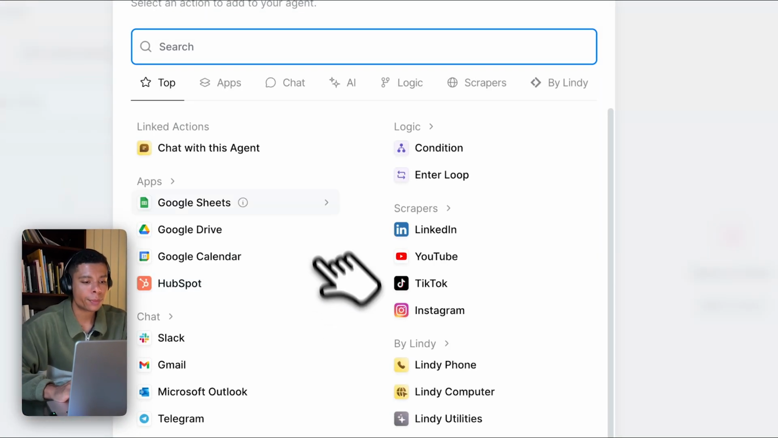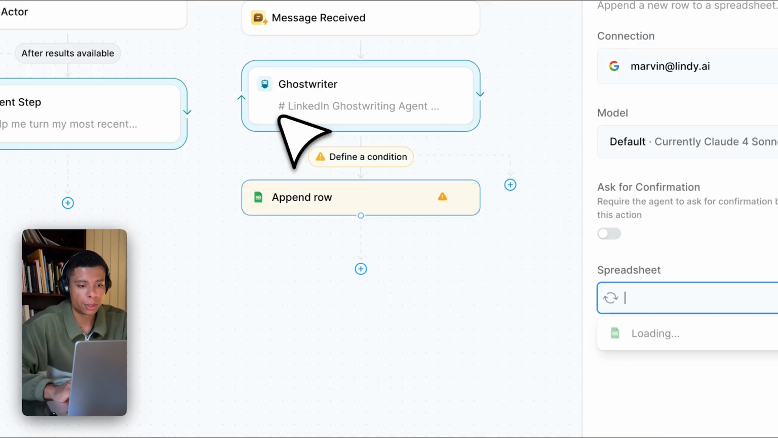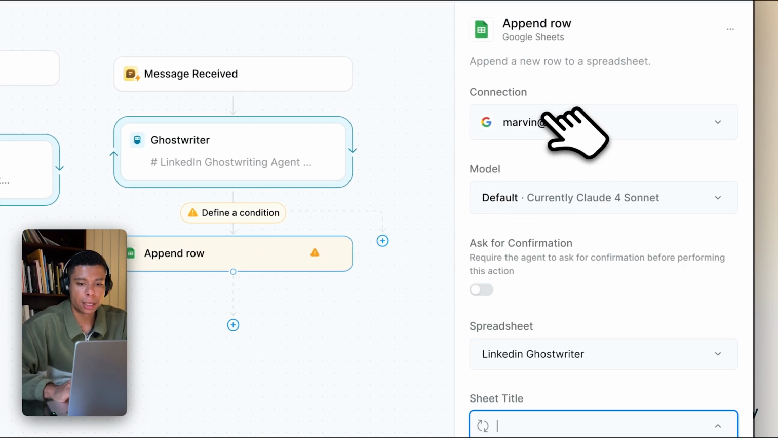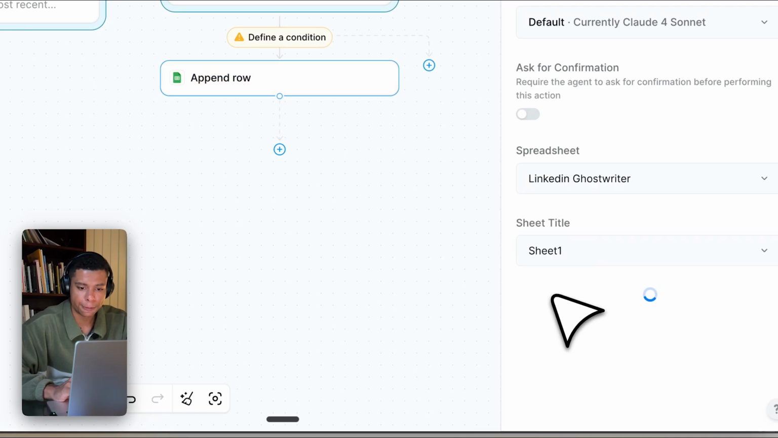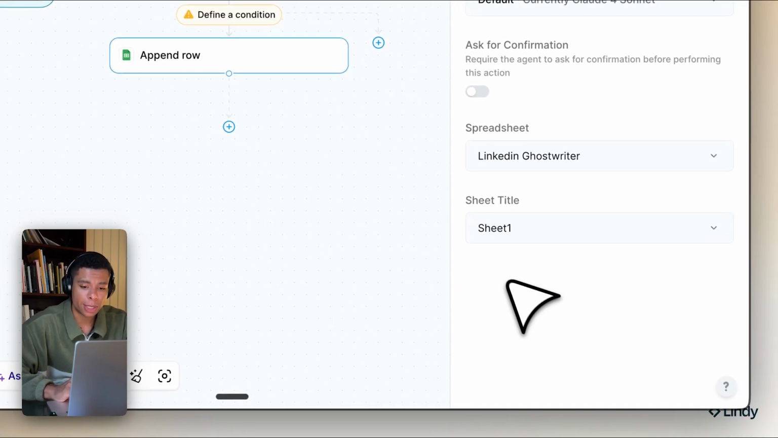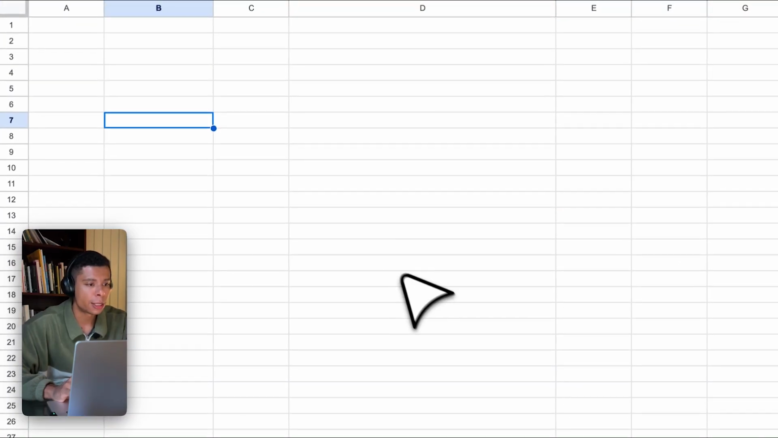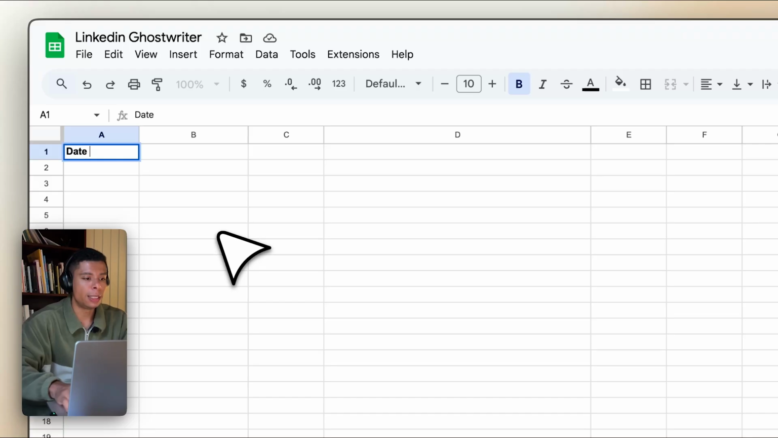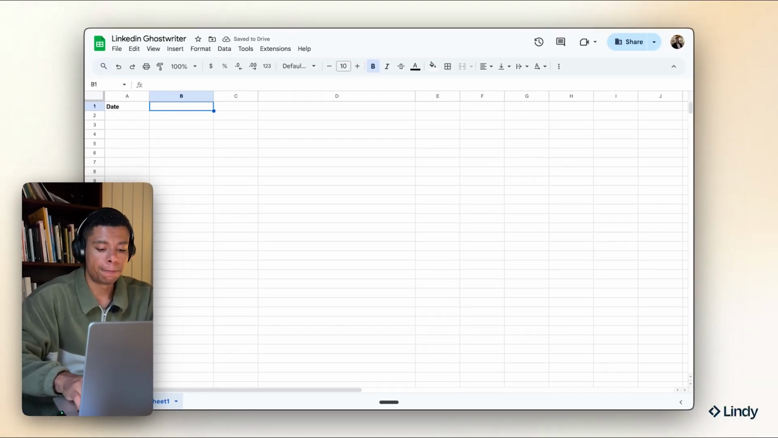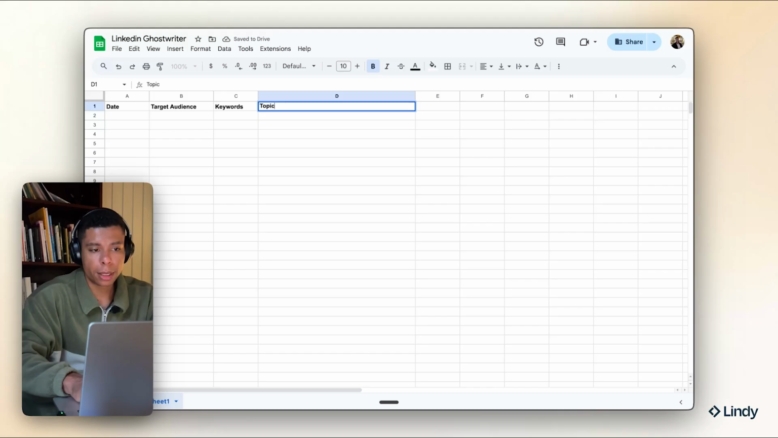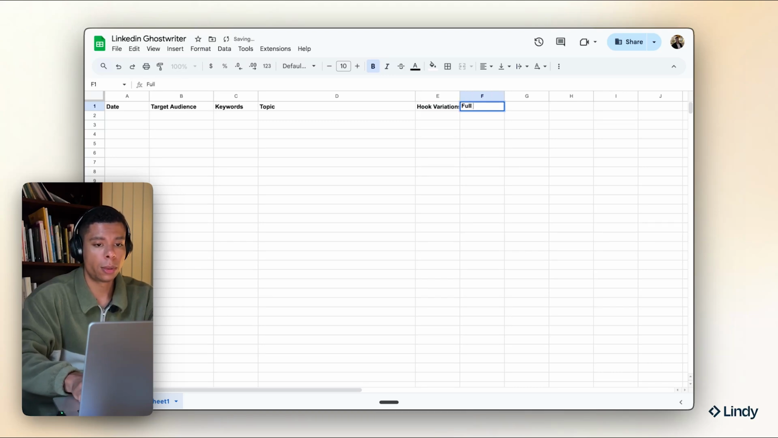Perform an action. I'm going to use Google Sheets for that, append a row. And I just created a Google Sheet, which I called LinkedIn Ghostwriter, but it doesn't have any columns yet. And that's why you can't see any more fields in here. So I'm going to go to my LinkedIn sheet and add some columns. Let's say date, target audience, keywords, topic, hook variations, and full post.